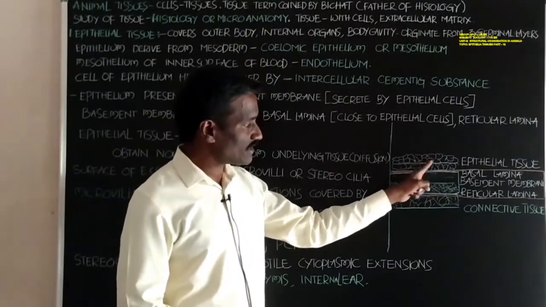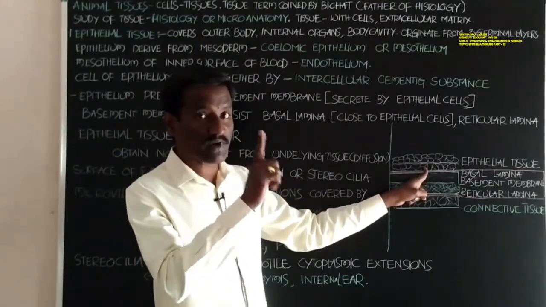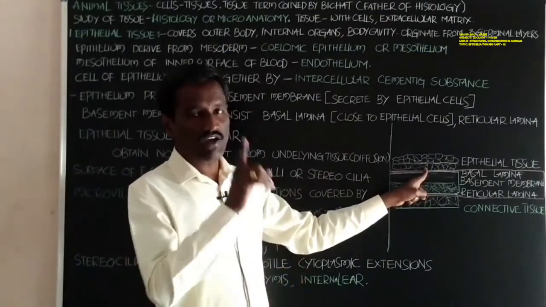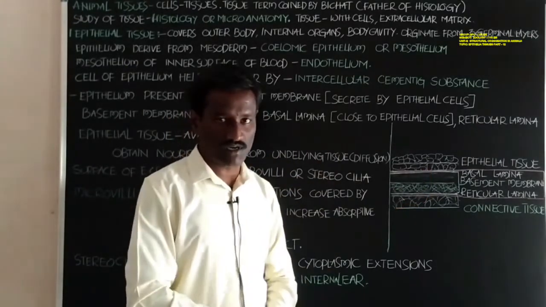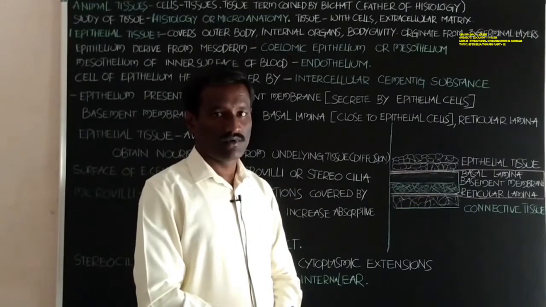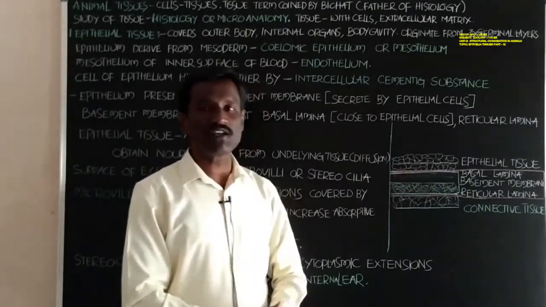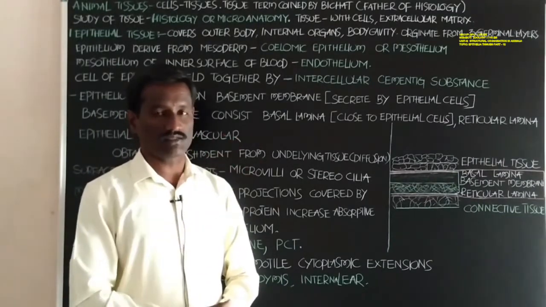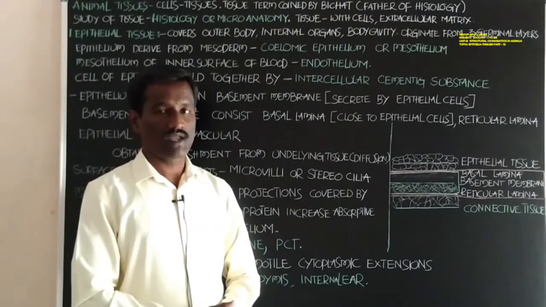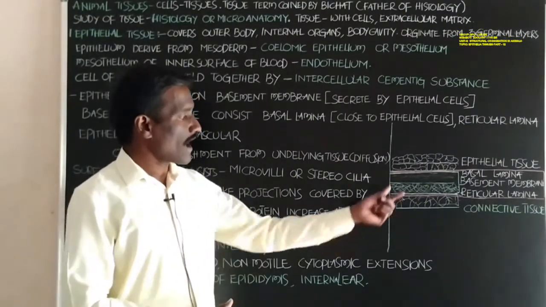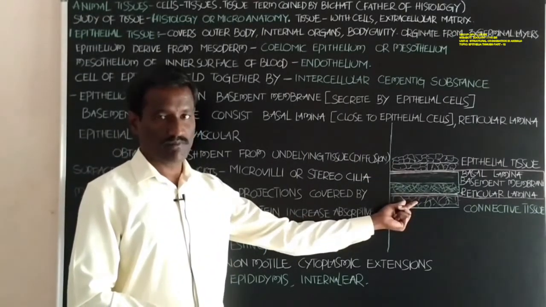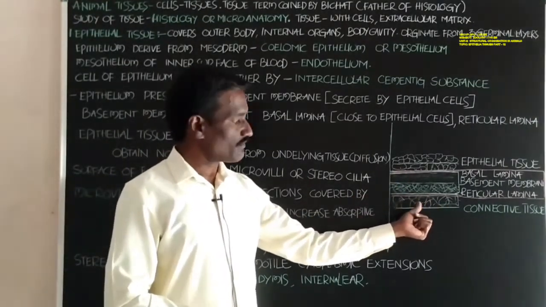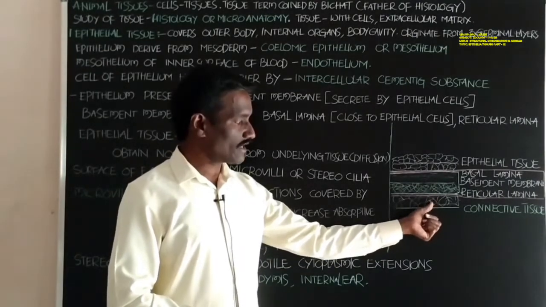Okay, the epithelial tissue obtains nourishment with the help of the underlying connective tissue, by the process of diffusion.